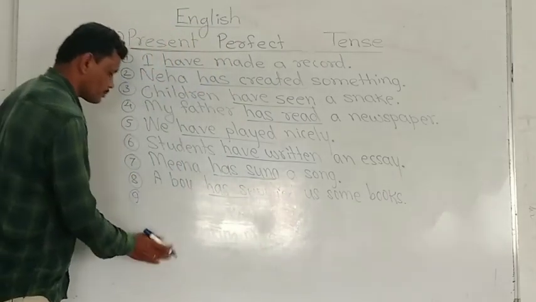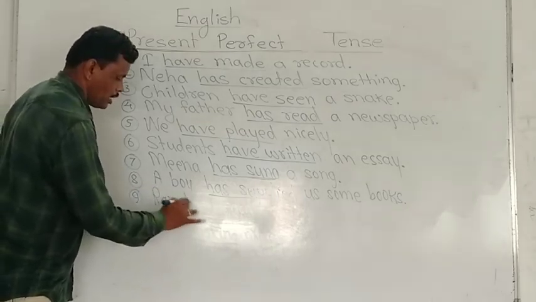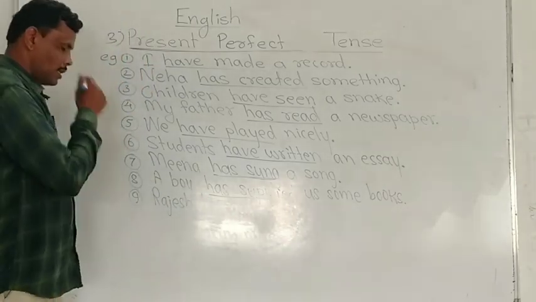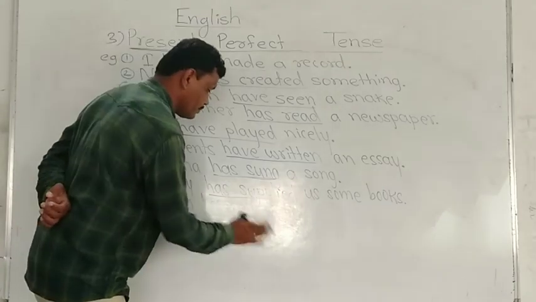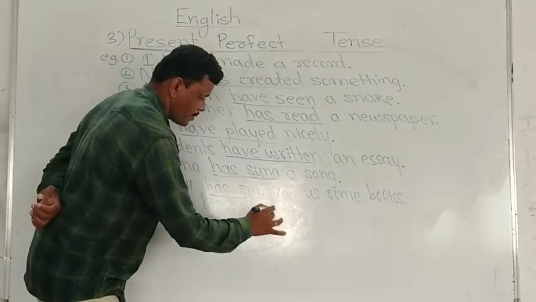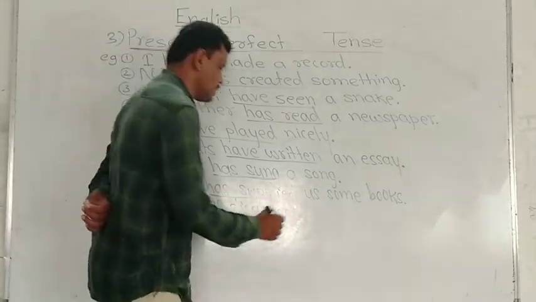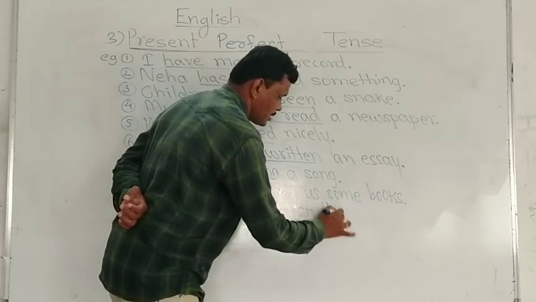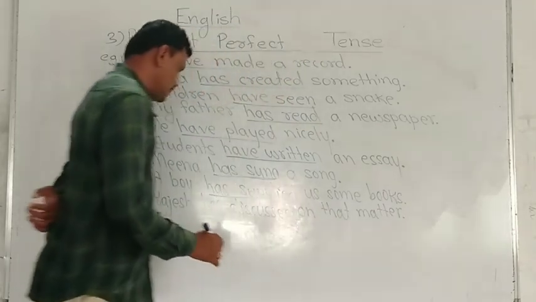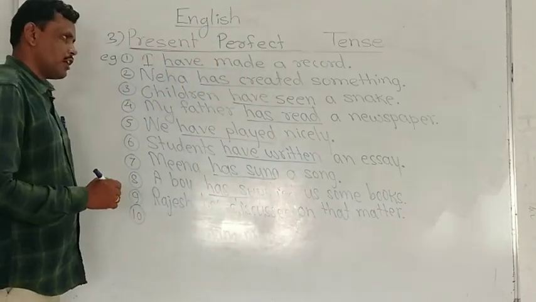Next, for example, Rajesh. After this singular subject we have to use has. Rajesh has discussed. We have to use the third form of the verb. Rajesh has discussed that matter. Okay. Next, the last example. Take any subject.